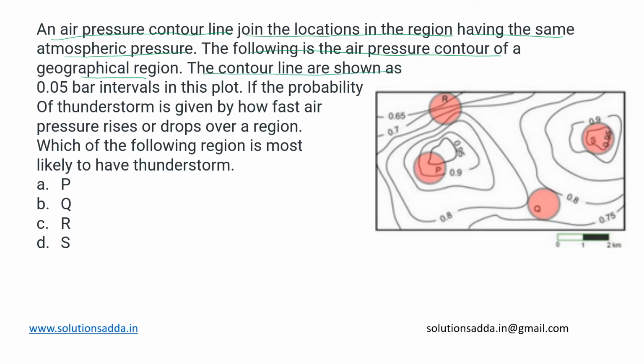The contour lines are shown at 0.05 bar intervals in this plot, which means if there are two regions A and B connected by a contour line, then both of these regions have the same atmospheric pressure. And if there are two adjacent contour lines, there would be a difference of 0.05 bar between them. If the first line has a pressure of 1 bar, then the adjacent line would have a pressure of 1 plus or minus 0.05 bar. We need to take either positive or negative, but there would be a difference of 0.05 between any two adjacent contour lines.